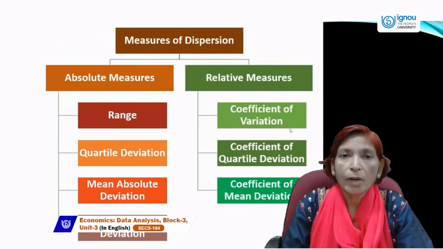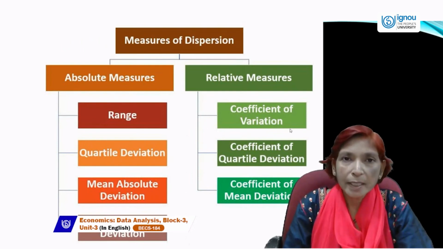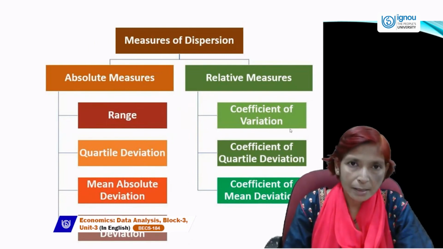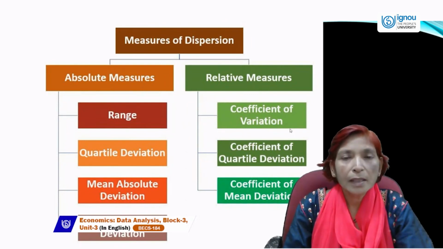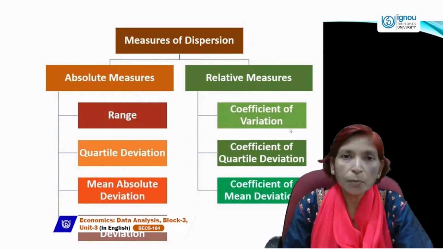It means whatever value is estimated with the help of this standard deviation, if we square that value, then we can estimate variance.